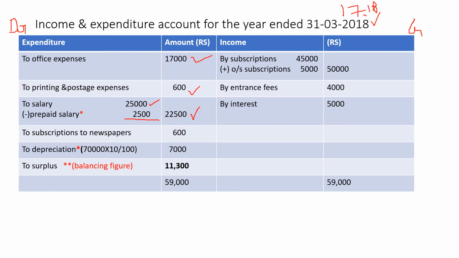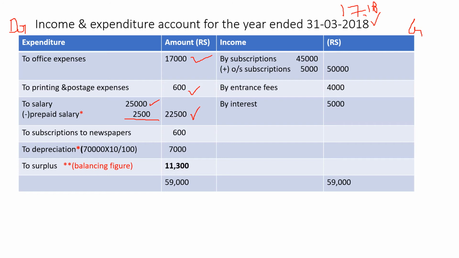Then purchase of books. Check in the assets whether books are there. In the opening balance sheet asset side, look, library books are there, which means books have to be considered as an asset. So if it is an asset we are writing it in the balance sheet. Skip that one, purchase of books. Then bank loan repaid 5,000 is given. For bank loan repaid there must be a bank loan. So in the balance sheet, on the liability side, do we have any bank loan? Yes, there is a bank loan of 35,000. So 5,000 is repaid, which means 35,000 minus 5,000 we are writing in the balance sheet, not in the income and expenditure account. So skip that one also for the time being.